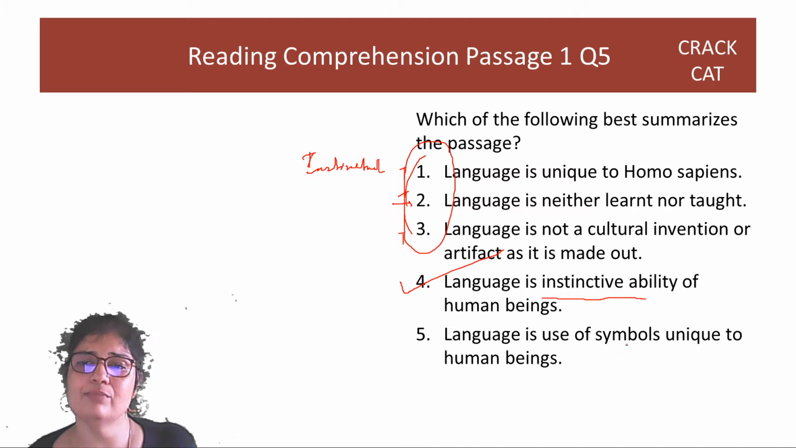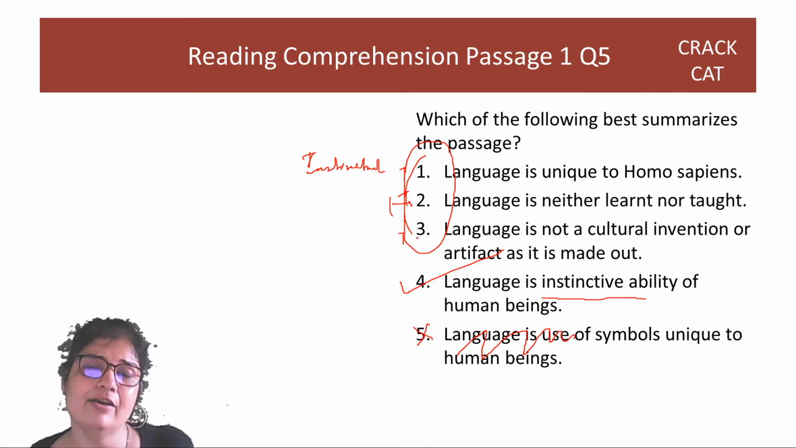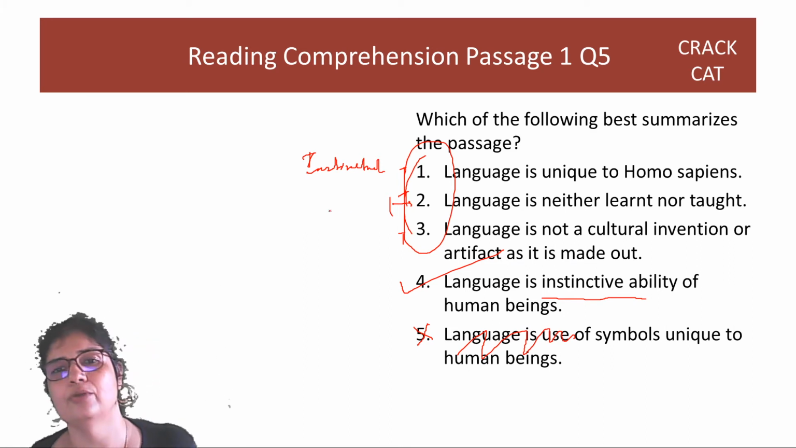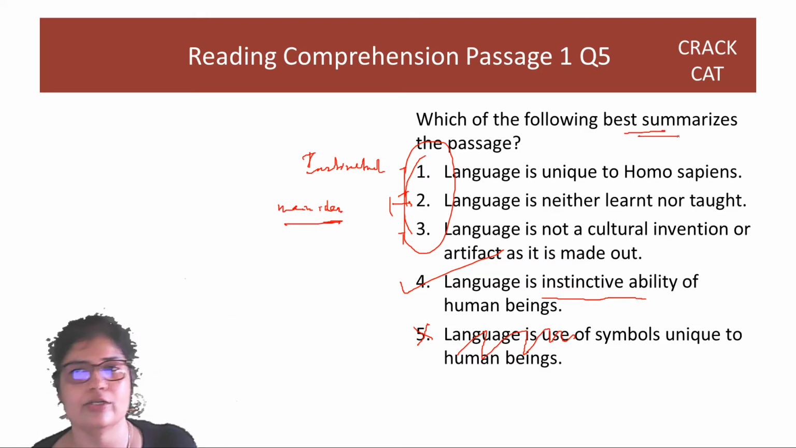Is use of symbols unique to human beings? It's not a use of symbols, we use voice to communicate, right? So 5 is in fact wrong. See, so here 1, 2, 3 are not wrong, but they do not cover the main idea. So having a clear idea about what is the main idea is very important before you tackle main idea questions.